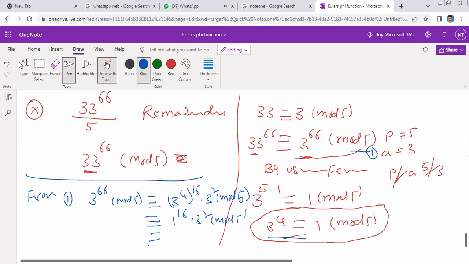What does 1 power 16 become? It becomes 1. 3 square is 9, modulo 5. 1 into 9 means 9. When 9 is divided by 5, what is the remainder? The remainder is 4. Therefore 3 power 66 is congruent to 4 modulo 5. This is the answer. If the question asks for the remainder of 33 power 66 divided by 5, what should we write? Remainder 4.